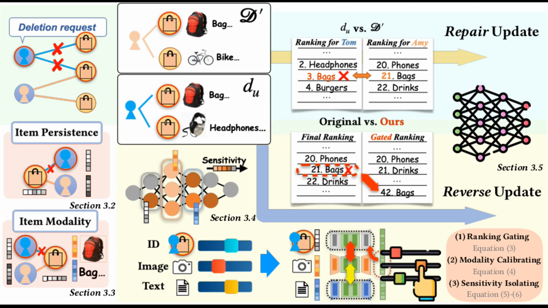Okay, so today we are diving into a paper that tackles a very modern problem. We all love how smart our recommendation systems have gotten. Right, they suggest videos, products, music, by looking at what we clicked and also the actual content. The images, the text, that's a multimodal system.